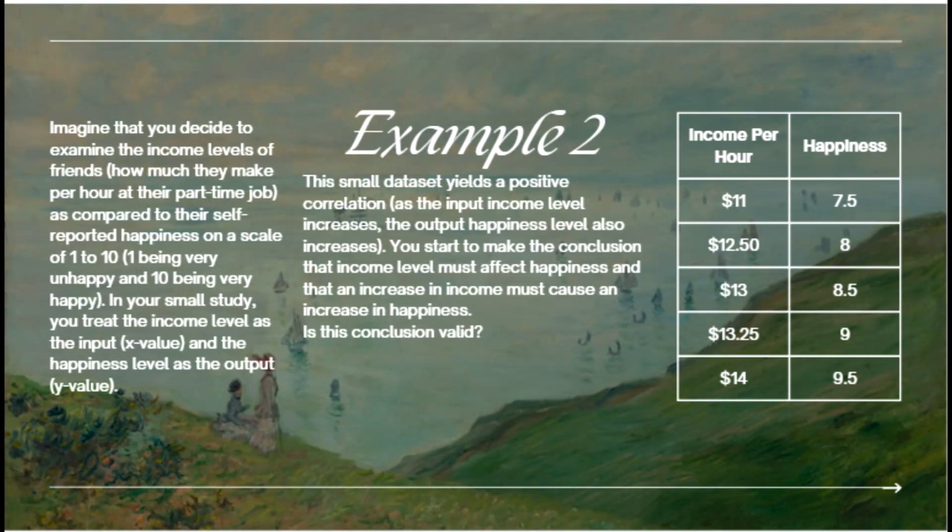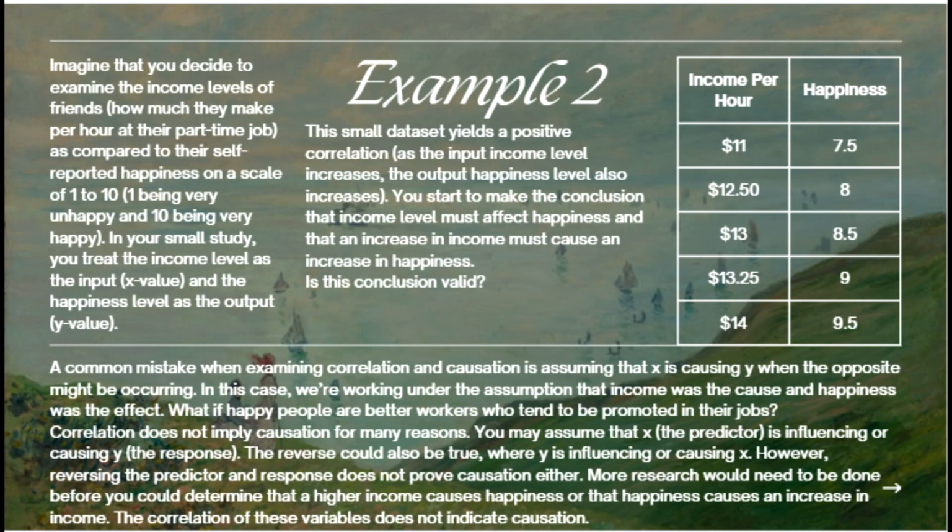If you get paid more money, are you going to automatically be happier, no matter what? Well, if you stop and think about it, a common mistake when examining correlation and causation is assuming that X is causing Y when the opposite might be occurring. Maybe people are happier because they're making more money. In this case, we're working under the assumption that income was the cause and happiness was the effect. What if happy people are better workers who tend to be promoted in their jobs?